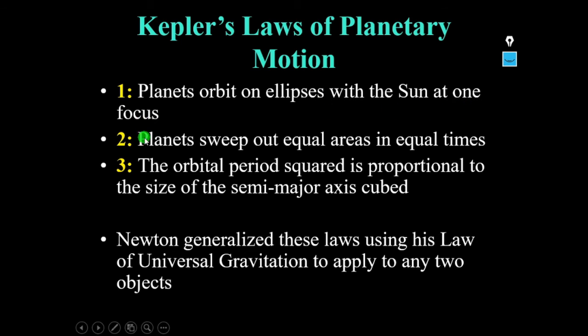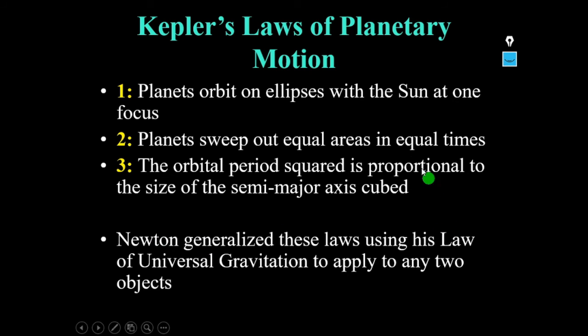Planets sweep out equal areas in equal time intervals. The third law is that the orbital period squared is proportional to the semi-major axis cubed. That is, T squared is directly proportional to a cubed.